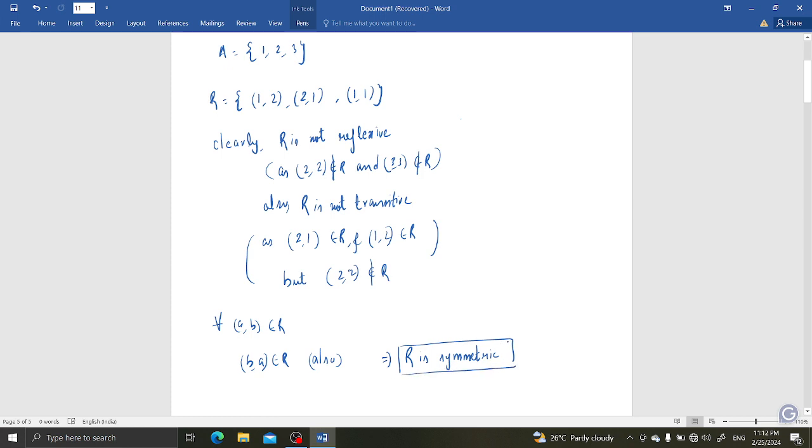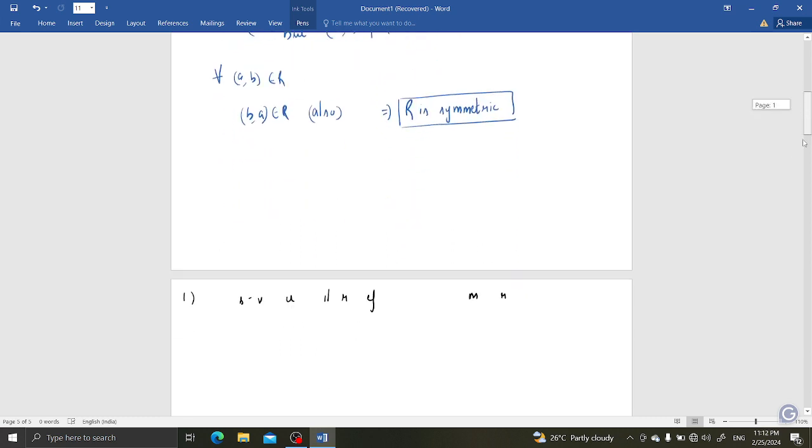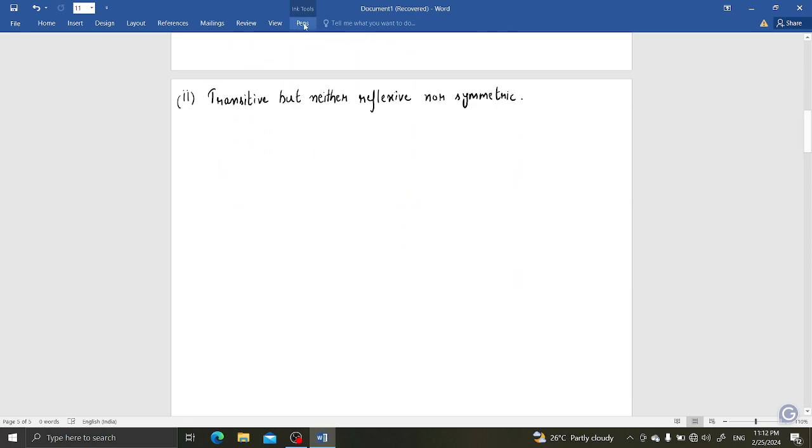Now the next part of this question: they ask for a relation that is transitive but neither reflexive nor symmetric.